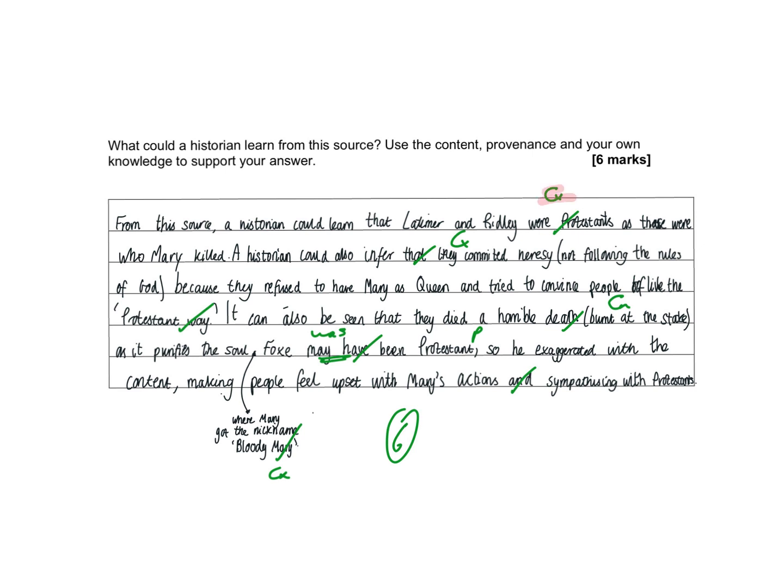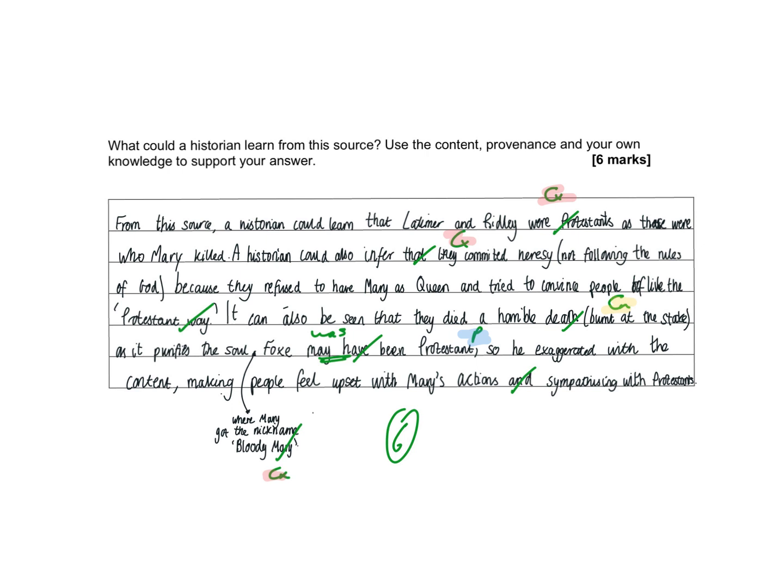CX for context, so where someone's telling me what they know. P's for provenance, and CN for content, what you can see. And as I said, I'm looking to give a maximum of 2 marks for each. So if you've not mentioned any provenance, you're only getting 4 marks. If you've not got any provenance or any own knowledge, you're only going to get 2 marks.